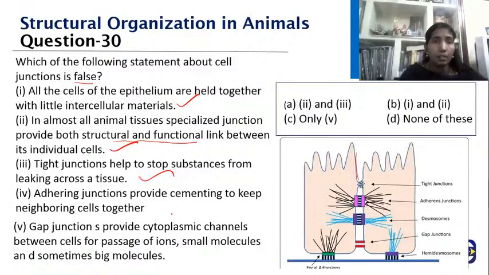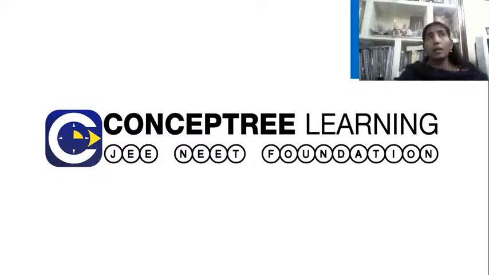And the adhering junctions cement the neighboring cells, right? Gap junctions allow the passage of small molecules and sometimes even big molecules. So all the statements are fine, as Rohan, Akshaya, Jivita, and Lakshmanan have answered. The answer is none of these. Everything is true. With this, we are winding up the session on the chapter structural organization in animals.